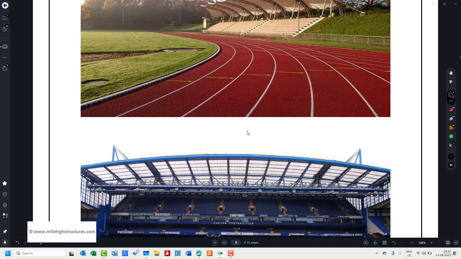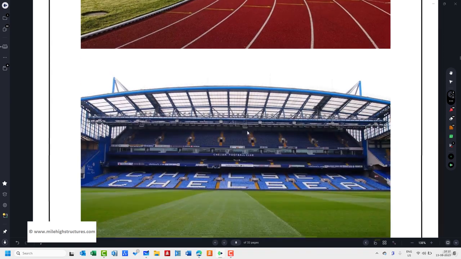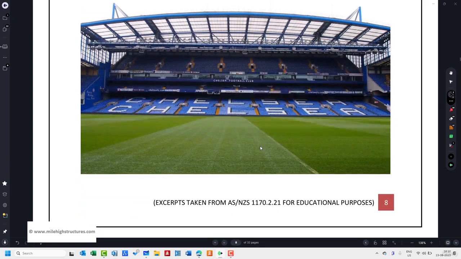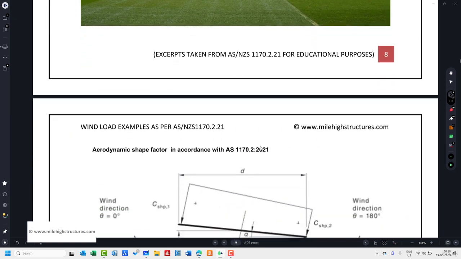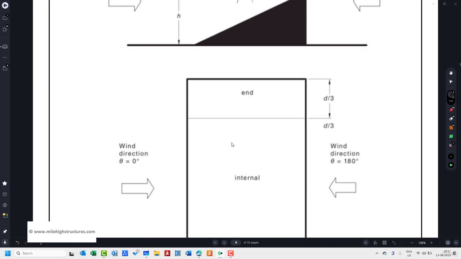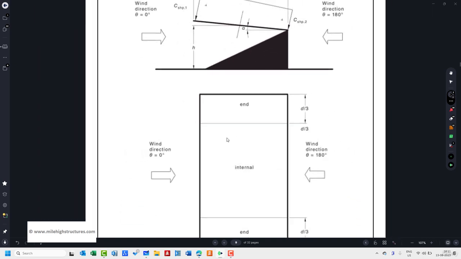Stadium roofing structure is usually cantilever, so that the view for all the spectators, all the persons that are coming to see the game, is clear. So that is a classic example of a cantilever roof structure. We shall discuss this in detail in this particular lecture.